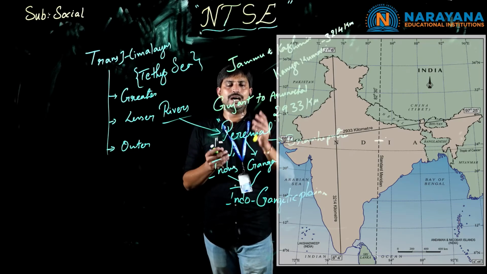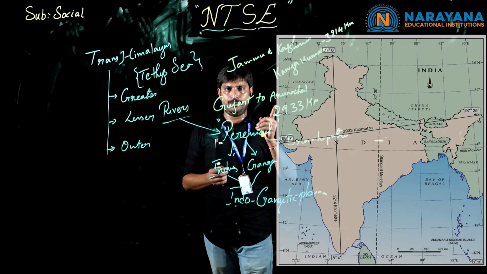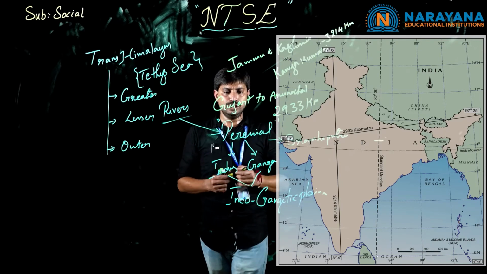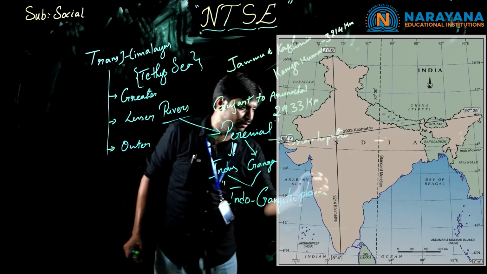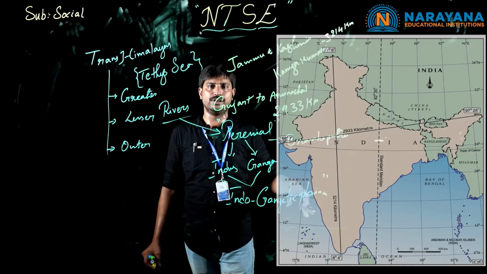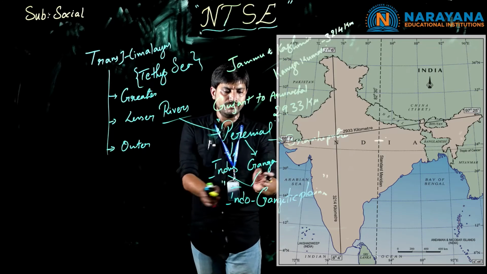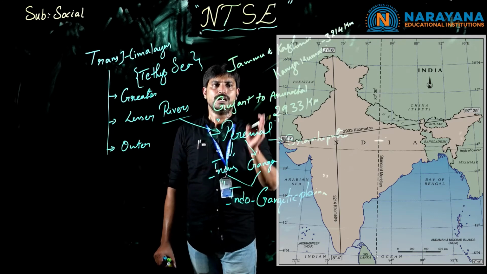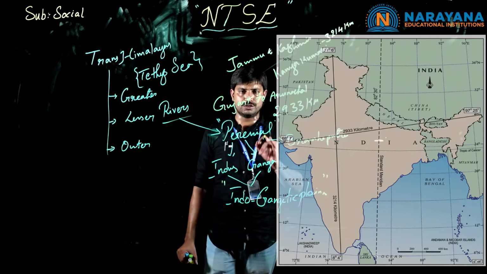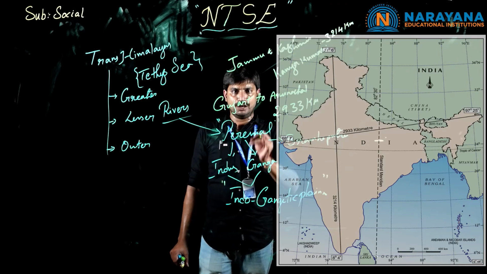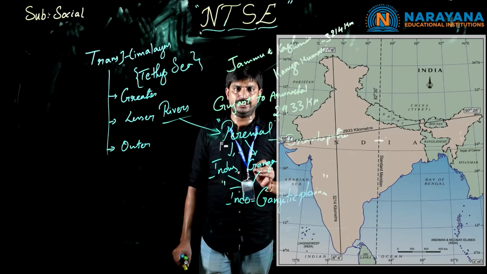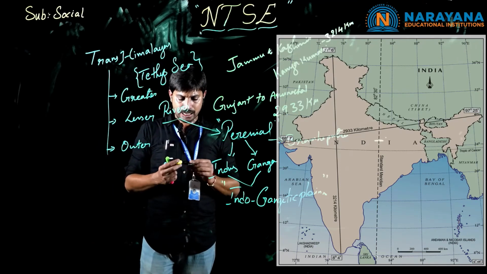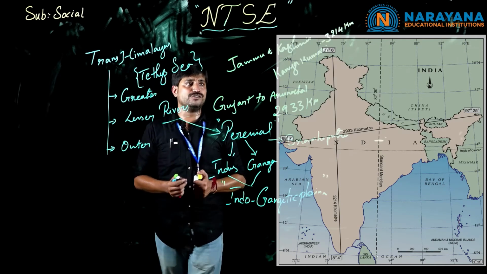So, the Himalayas are categorized into three types: Greater Himalayas, Lesser Himalayas, and Outer Himalayas. Because of the fertile soil carried by the flow of water from the Indus and Ganga rivers, we call it the Indo-Gangetic plains. And the next one, plateaus, are of three types: the Deccan Plateau, Malwa Plateau, and Chota Nagpur Plateau. Clear? After that, we are moving to the next topic, the latitudes and longitudes of our country.